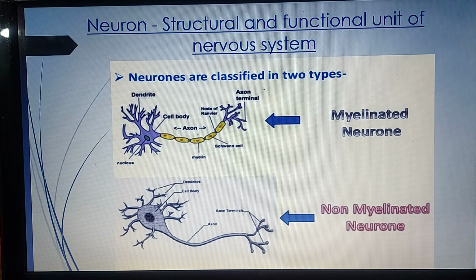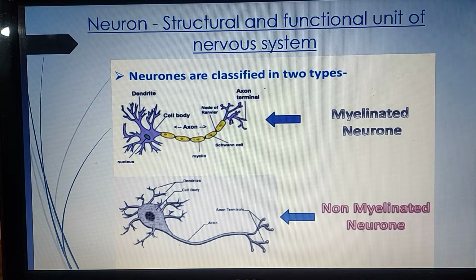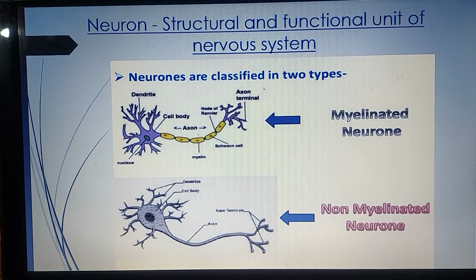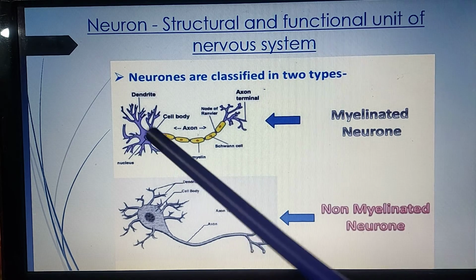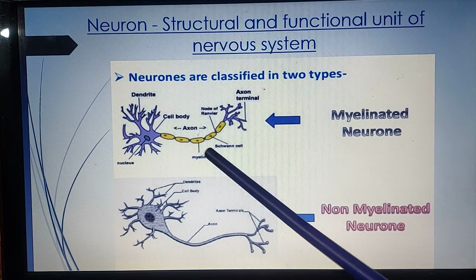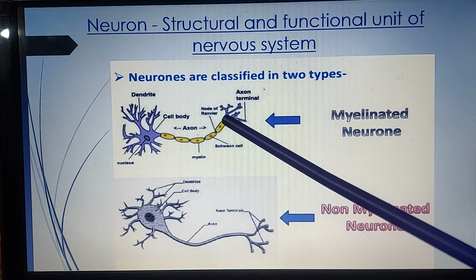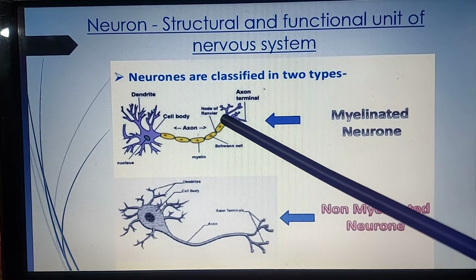Then we will understand neuron structure here. Neuron is a structural and functional unit of nervous system. Neurons are classified depending upon presence of myelin sheath or absence into myelinated and non-myelinated neurons. Now here you will see a neuron has cell body, axon and the telodendrons.